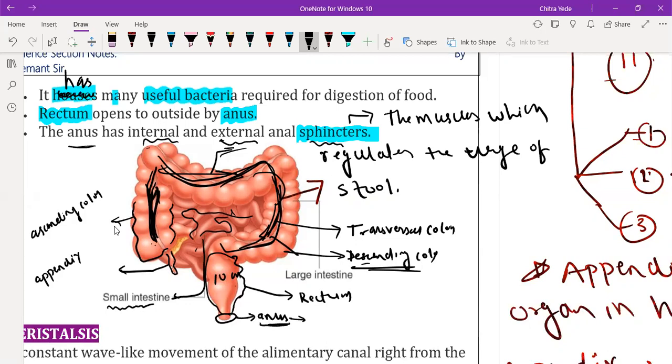Sometimes the sphincter muscle is controlled by the autonomic nervous system, whereas sometimes we can control it through our will, but only for some time. This is how the large intestine works in our body.